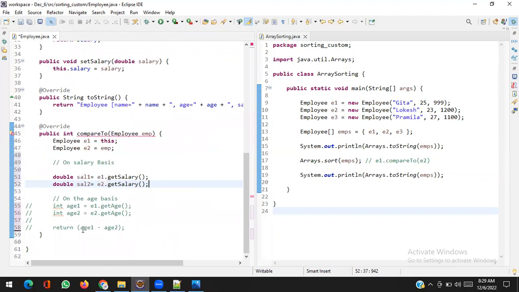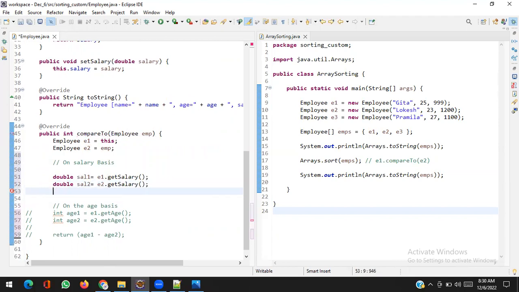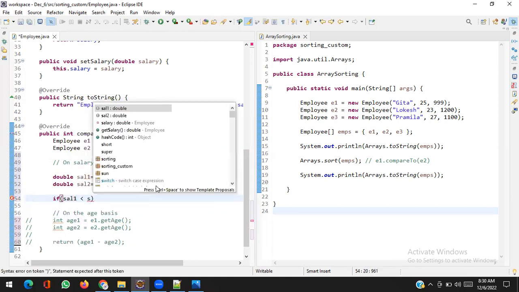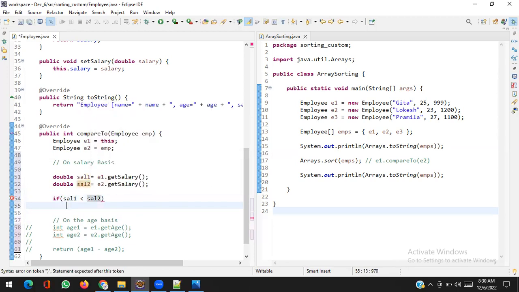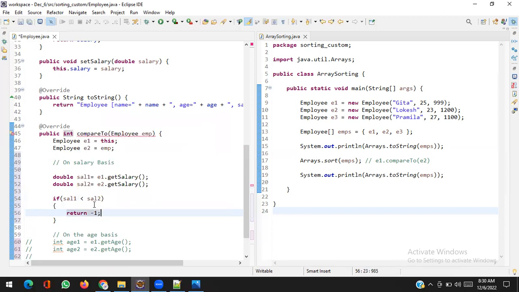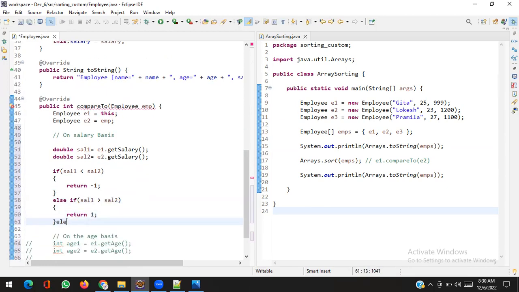Now I have two salaries, but I cannot do something like that because it is only for int. Here I have to check: if salary1 is less than salary2, I will return -1, else if salary1 is greater than salary2, I will return +1, else I will return 0.